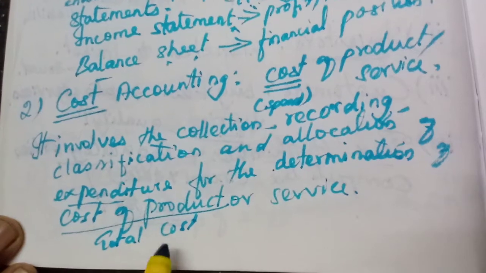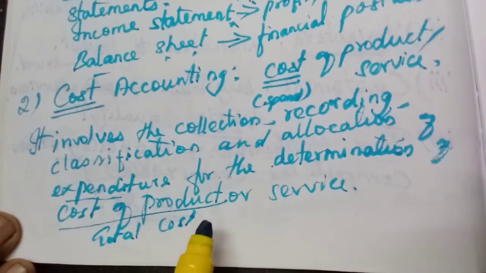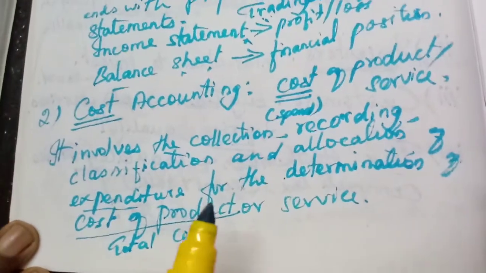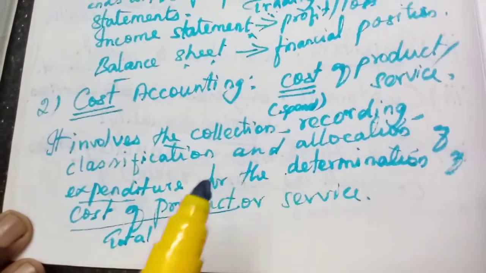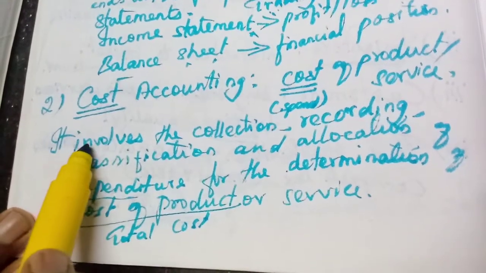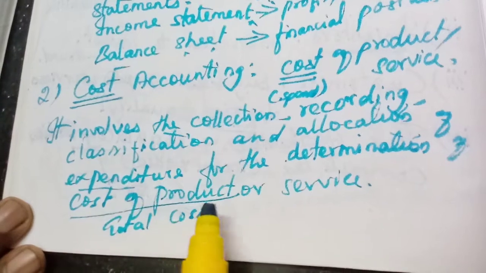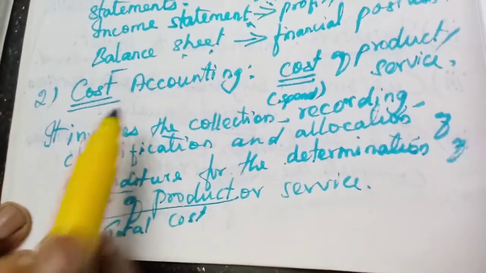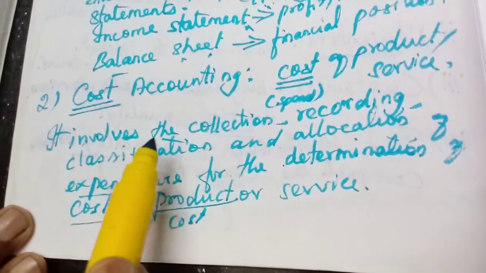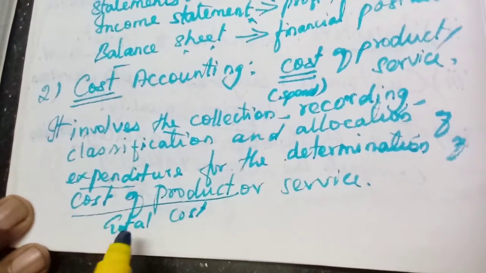Then along with this one, they will add some profit or gain. That will be the price of that product. For that purpose only, for fixing the price, they are calculating the cost of product. Understood? So this will be very useful for the management in taking their decision and for the purpose of cost control.